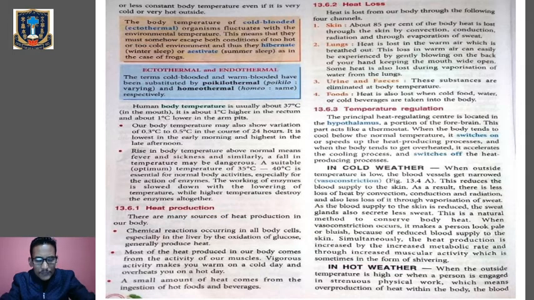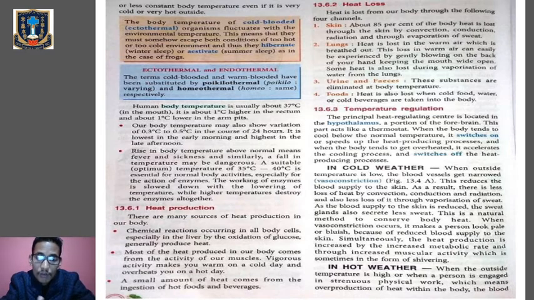On the other hand, we have the cold-blooded animals, or the ectothermal animals, whose body temperature keeps on fluctuating depending on the outer environmental conditions. They are not able to maintain their body temperature constantly, but they have mechanisms to avoid extreme environmental conditions.